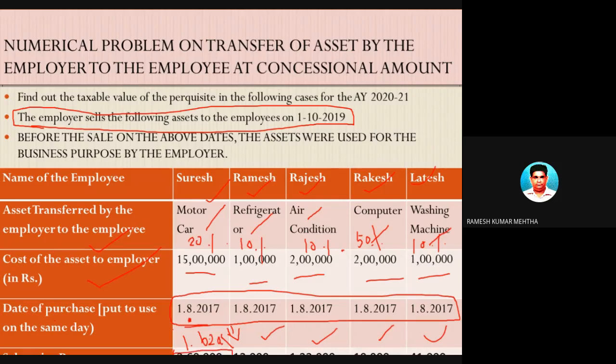The employer is transferring them at these prices: 2,16,000, 60,000, 12,000, 1,22,000, 10,000, and 41,000. With this data, you have to find the value of the perquisite in the form of transfer of assets belonging to the employer to the employee.